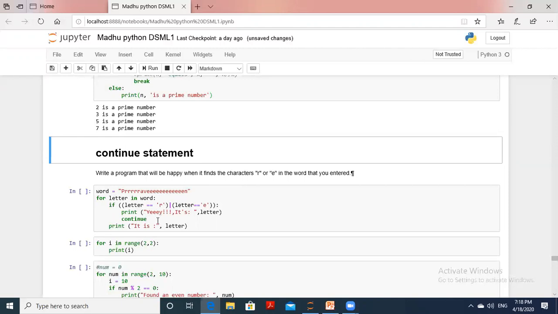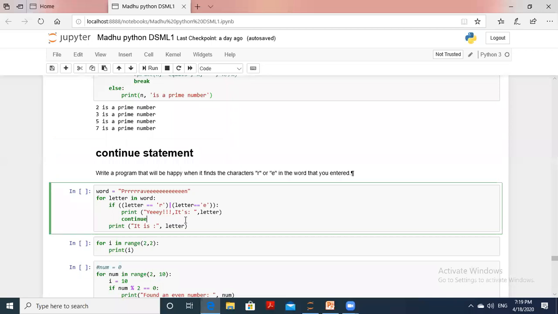As a for loop, you know, letter in word. So take one letter from this word, and if letter equal to R or letter equal to E, whenever taken, this will be continued. Otherwise, it will print the other letters like P, V, A, N. So this is the way we can use the continue statement in the program.